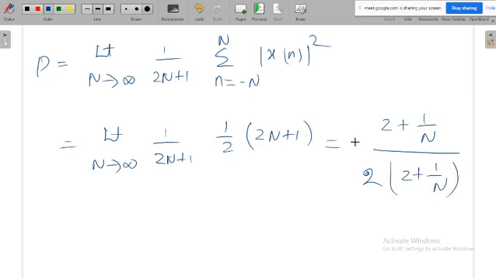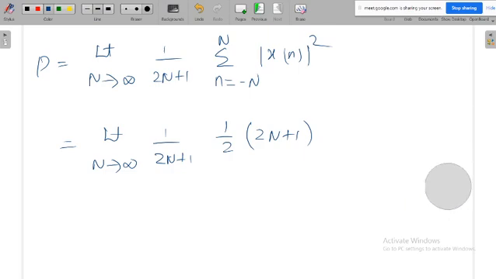Then if you substitute limit n tends to infinity, now here you will get 2 by 2. Sorry, is there any mistake here? If you take n here, yes, the numerator also has 2n plus 1. Yes sir, we made a blunder here.